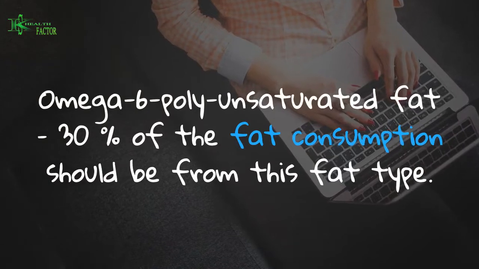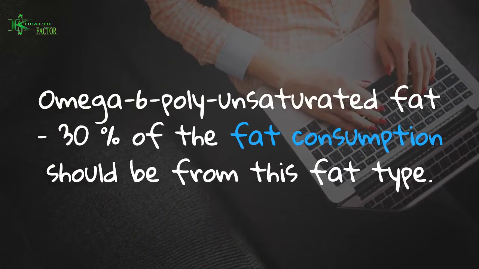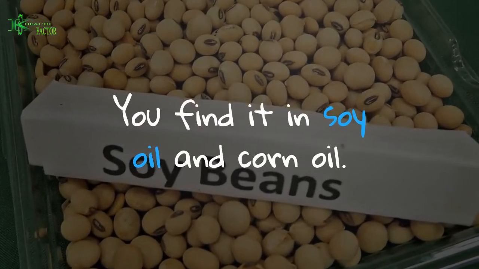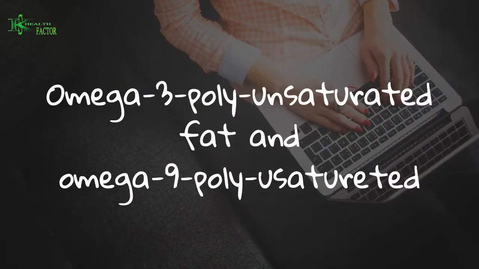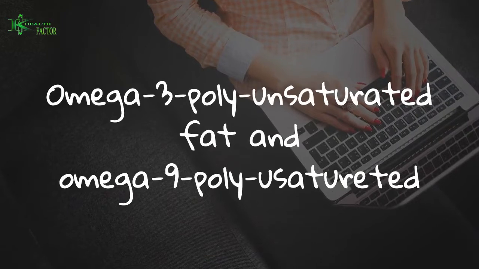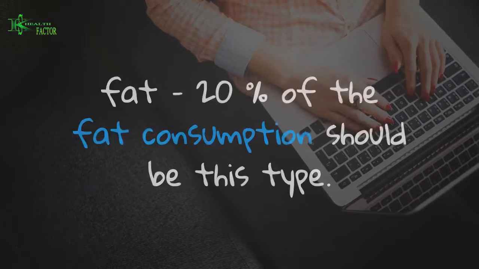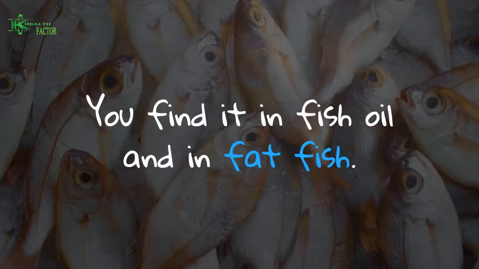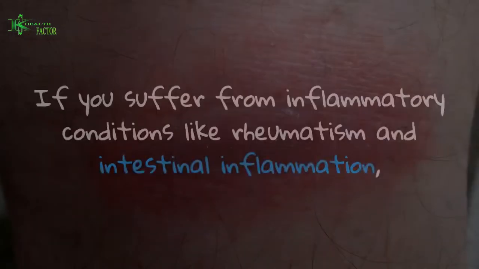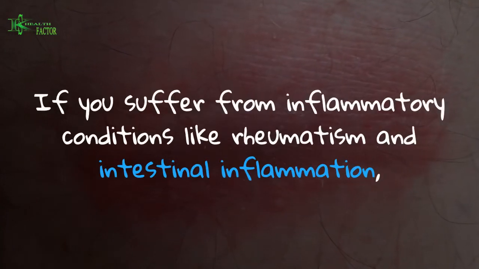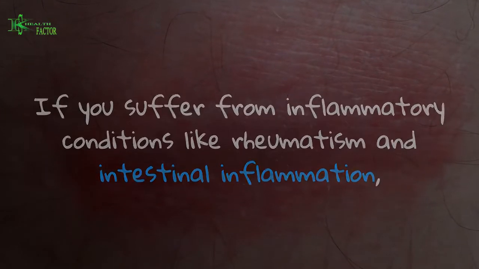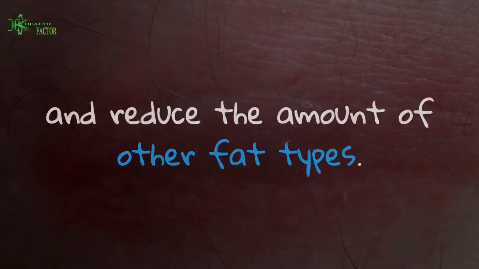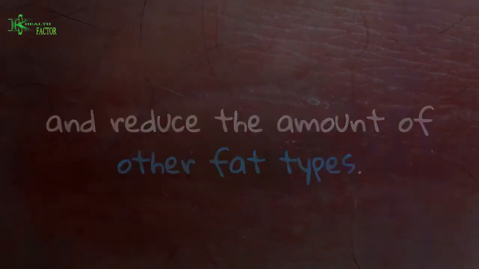Omega-6 polyunsaturated fat. 30% of the fat consumption should be from this fat type. You find it in soy oil and corn oil. Omega-3 polyunsaturated fat and omega-9 polyunsaturated fat. 20% of the fat consumption should be this type. You find it in fish oil and in fatty fish. If you suffer from inflammatory conditions like rheumatism and intestinal inflammation, you will probably benefit from increasing the amount of this fat type, and reducing the amount of other fat types.